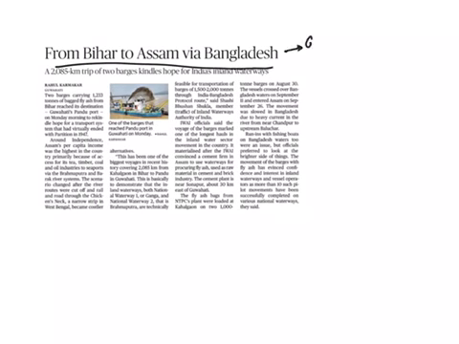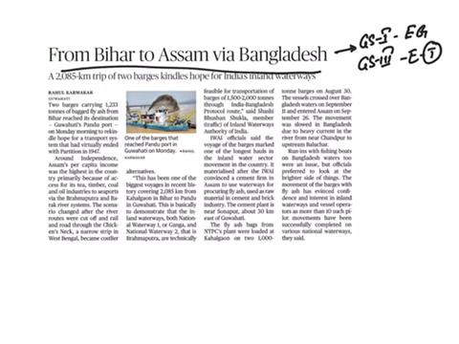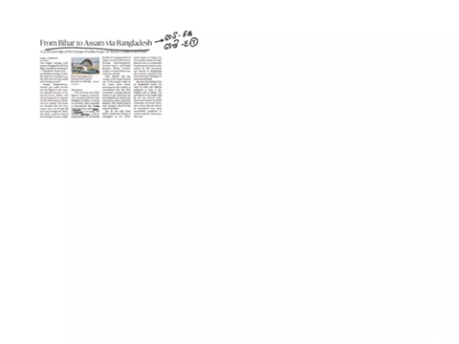From Bihar to Assam via Bangladesh. This topic comes under GS paper 1, Economic Geography, and also GS paper 3. In economy, we have transport. In that topic, this article will come. And in this article, we have to see inland waterways, that is National Inland Waterway 1 and Waterway 2.